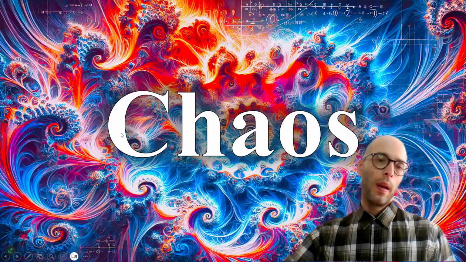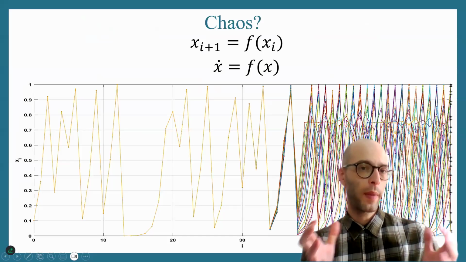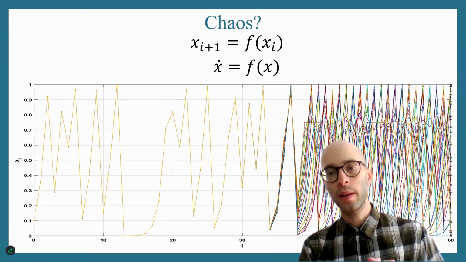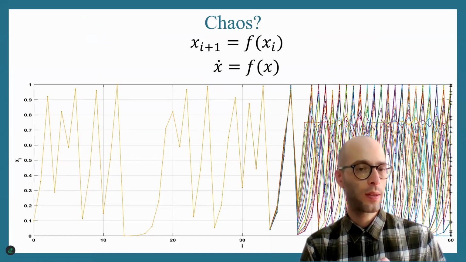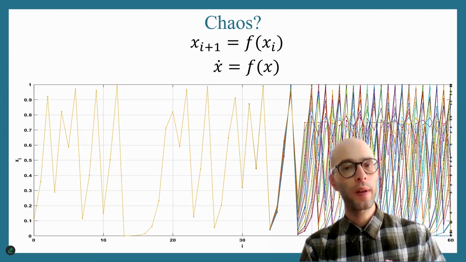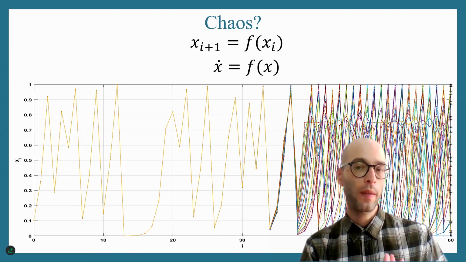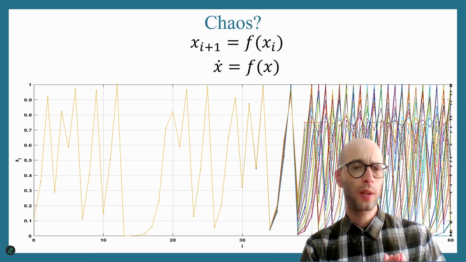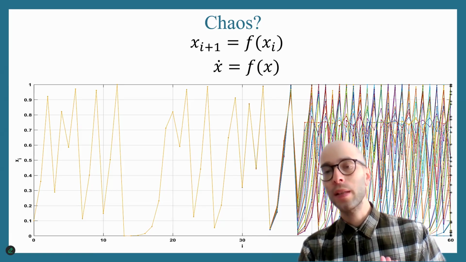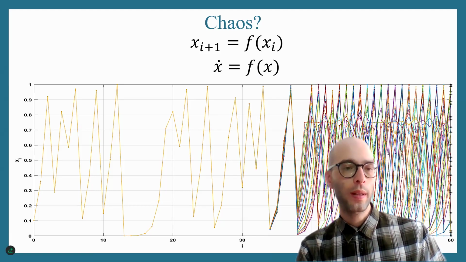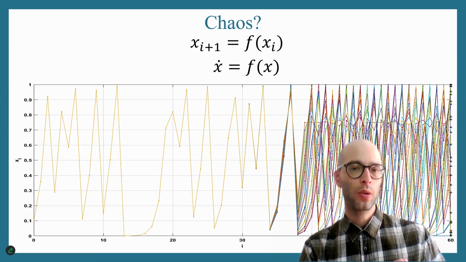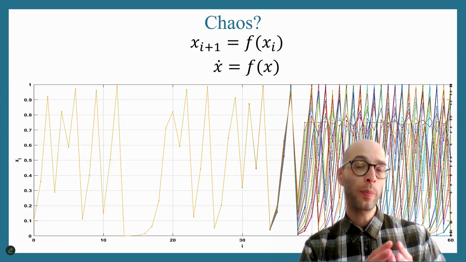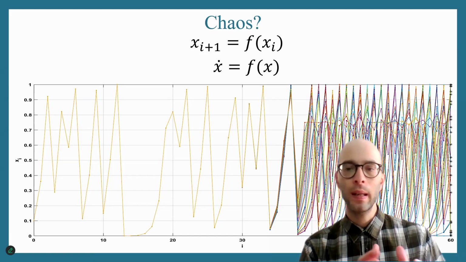Chaos. Now, in physics and mathematics, chaos refers to systems that are either described in continuous time through differential equations or in discrete time through difference equations, and these systems have nonlinear functions describing their relations and show an extreme sensitivity to initial conditions. What does this mean? This means that solutions that start from almost identical conditions, but very slightly different, over time will give rise to completely different solution trajectories.